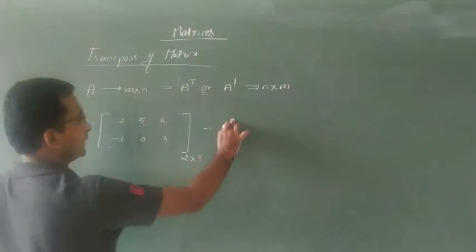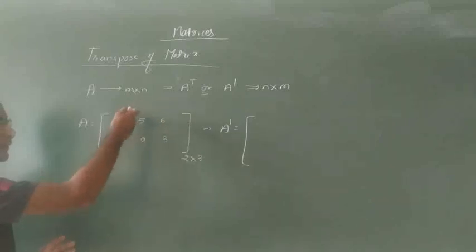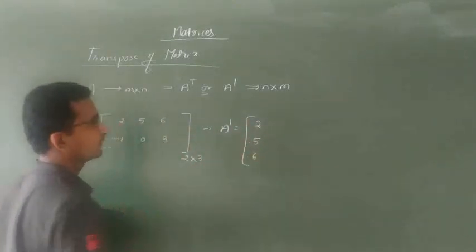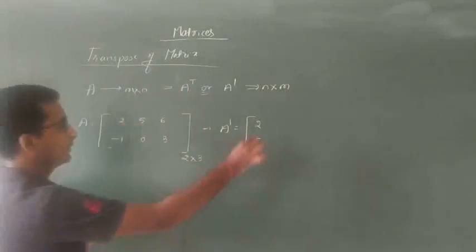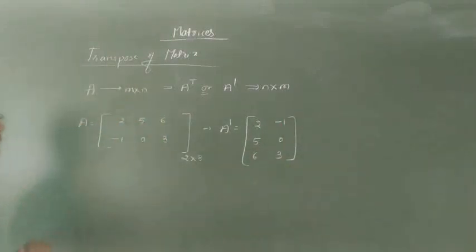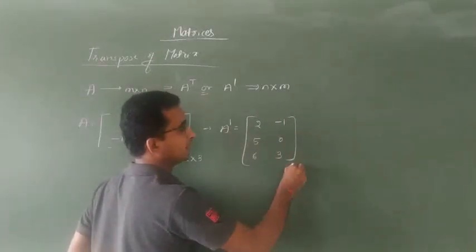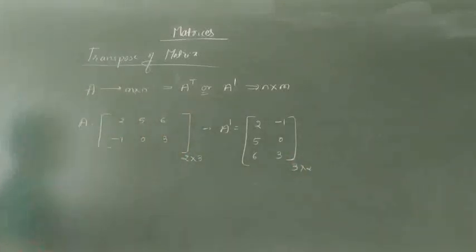Then A dash will be what? We have to write the first row in terms of the first column, that is 2, 5, 6. First row as the first column, second row as the second column, that is minus 1, 0, 3. So this is your A dash. Then the matrix order will be what? How many rows? 1, 2, 3. 3 rows. How many columns? 2. So this is nothing but the transpose of the matrix.